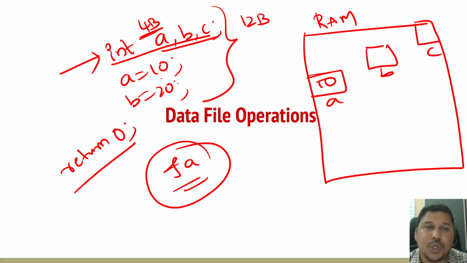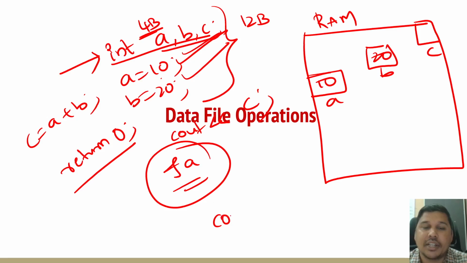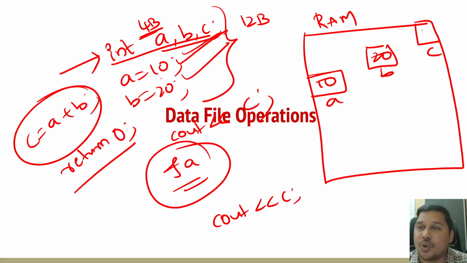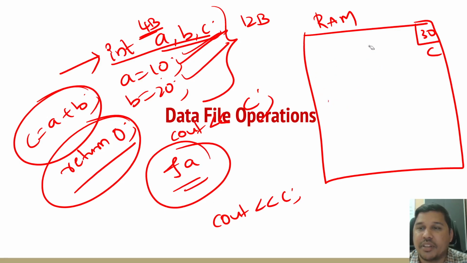So you take input with scanf, and the values 10 and 20 are stored. Then you write a cout statement and print the value of C, assuming C equal to A plus B. So 30 is stored here, and when you print, it accesses the memory and prints the value. After that, there is the statement return 0. Because of this, the input is erased. It is completely gone. RAM became empty again.